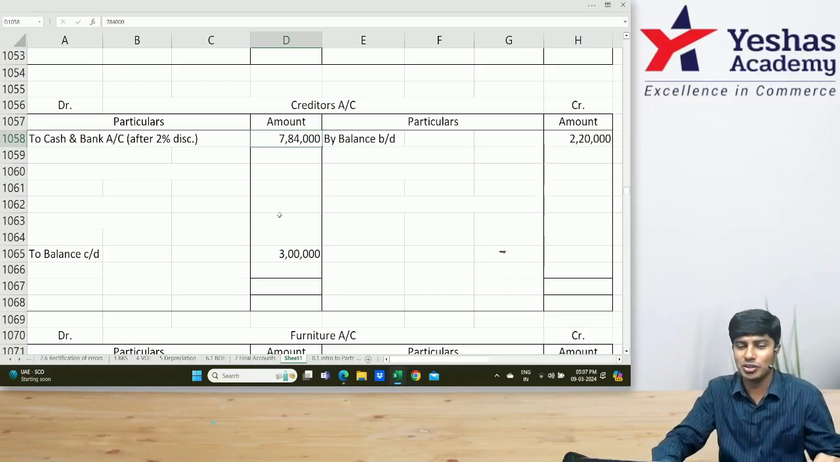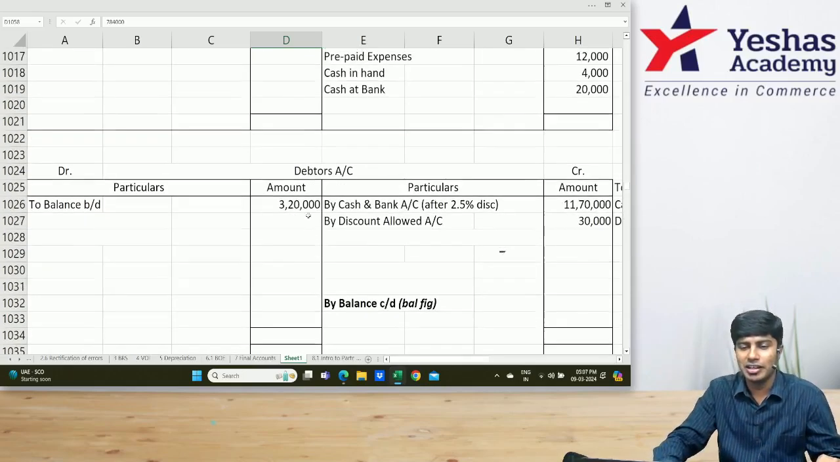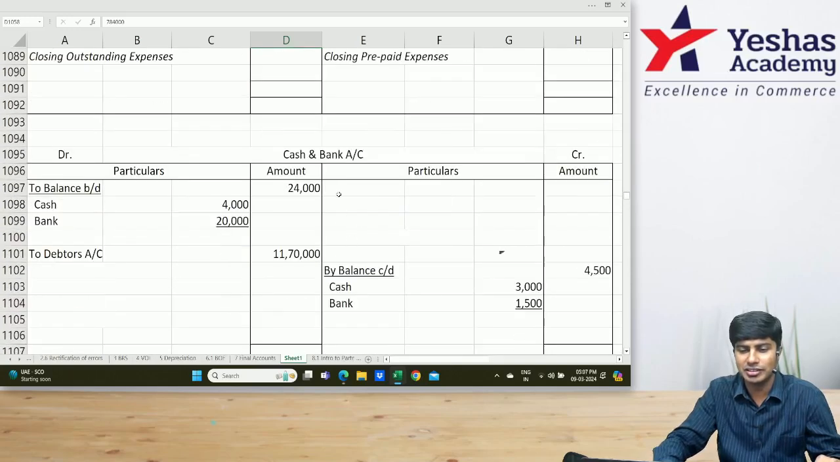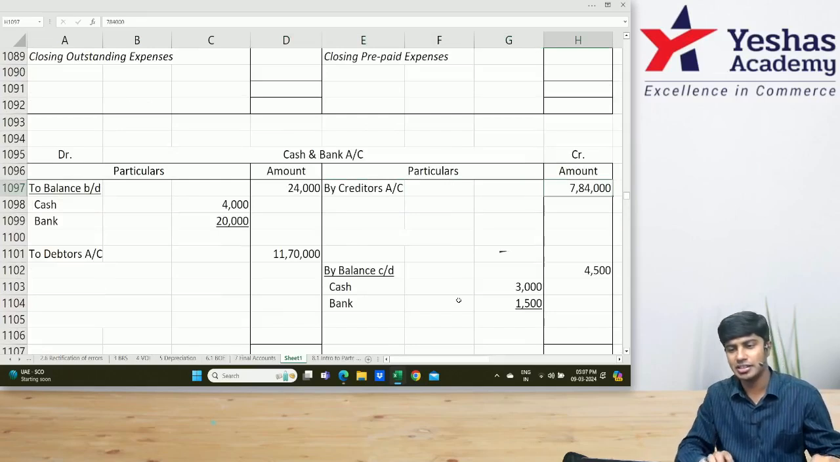Creditors account you wrote to cash and bank. Come to cash and bank. In cash and bank, okay, by creditors 7,84,000.